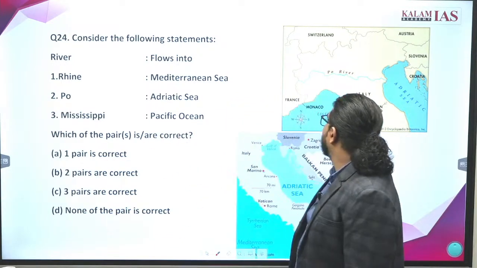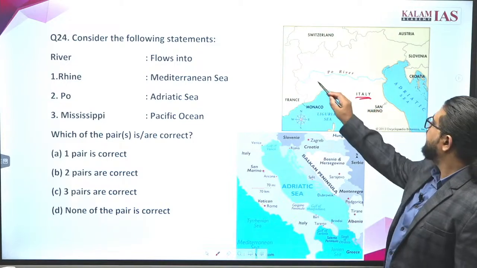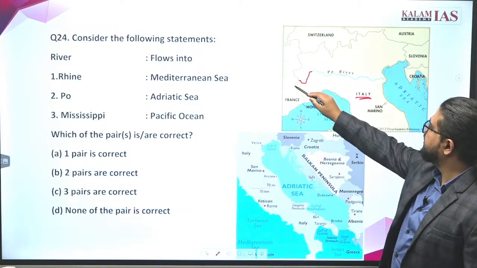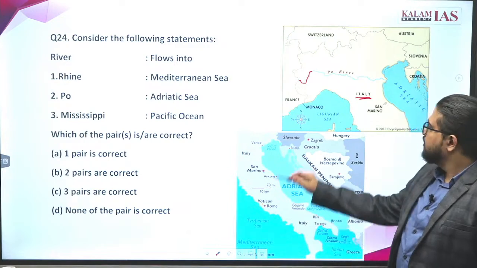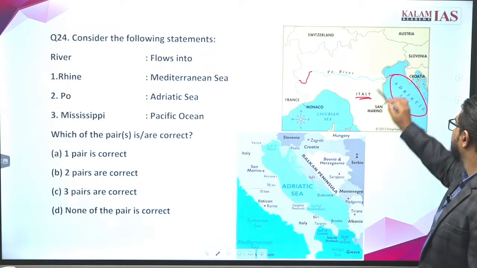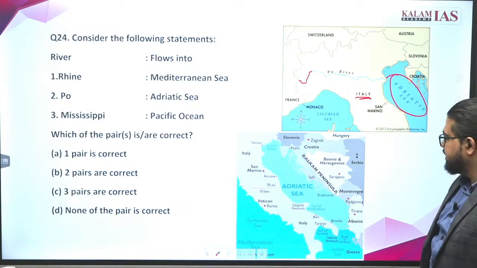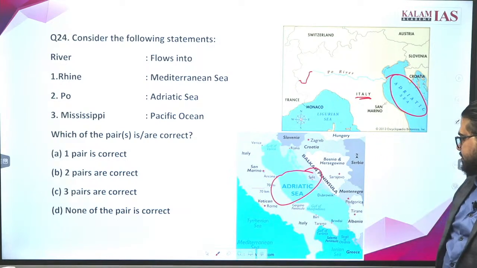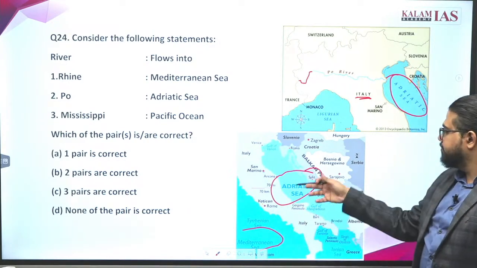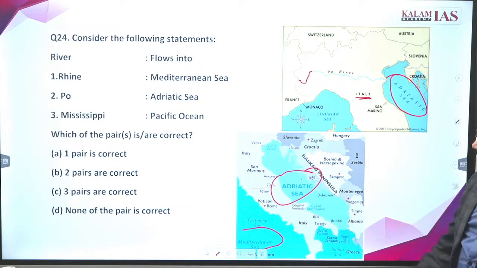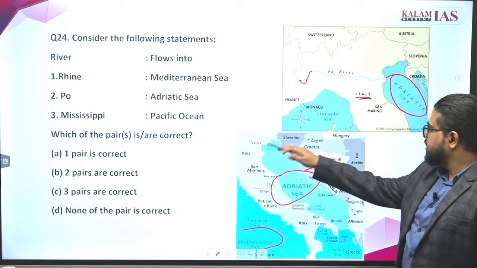Next is the Po River. The Po River is flowing through Italy. It is almost fully flowing through Italy, starting from the border at France, flowing into Italy and coming into the Adriatic Sea. Where is the Adriatic Sea? It's part of the Mediterranean Sea. So which are the countries around this?